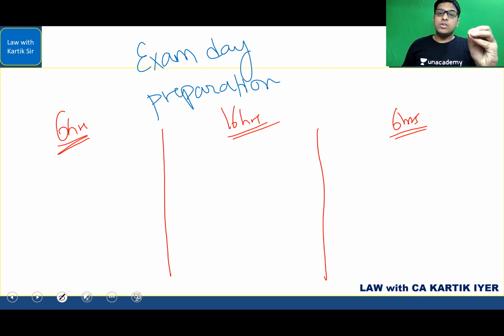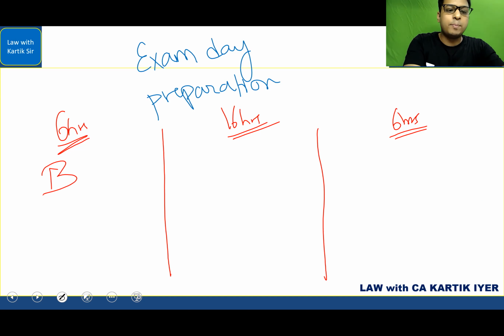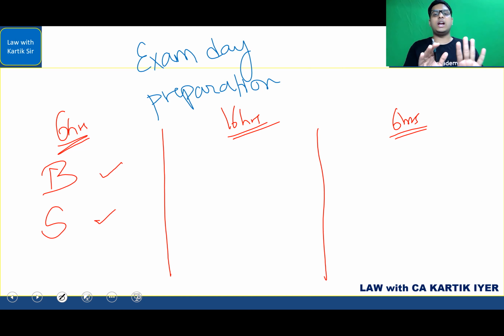Now, when you study on the first day, that is the first 6 hours that you study, pick up a big chapter, and pick up a small chapter. Get the satisfaction of putting one big chapter out of the way and give yourself a treat by finishing off one small chapter. Ensure that these 2 are done and you go to sleep saying that, okay, one big and one small, done. Okay, I'm done with this.